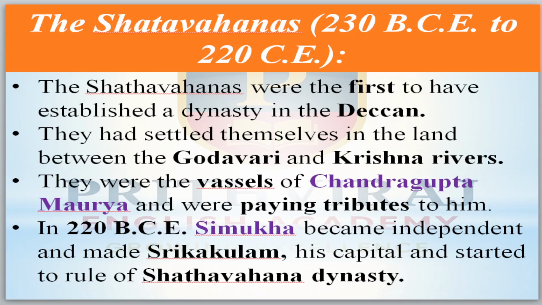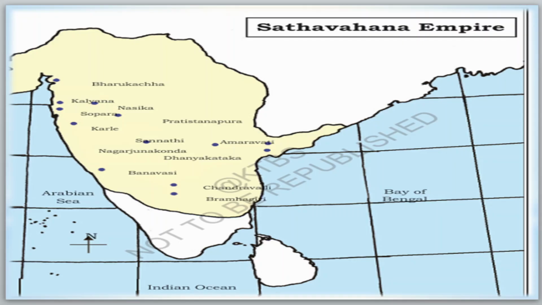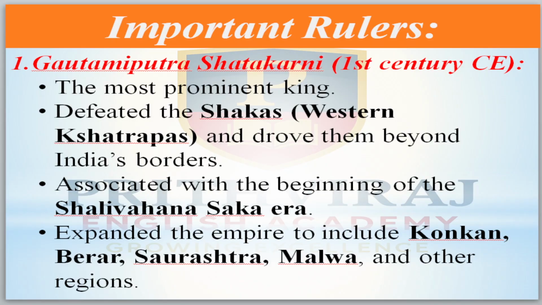In 220 BCE, Srimukha became independent from the Mauryas and declared independence. He made Srikakulam his capital and started ruling over South India. So the founder of this dynasty is Srimukha.